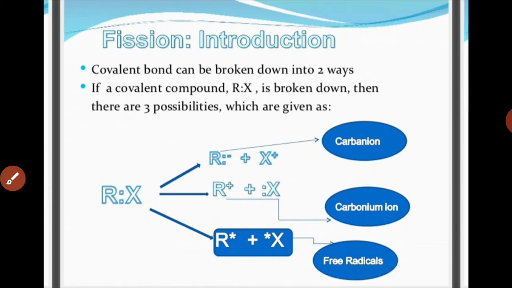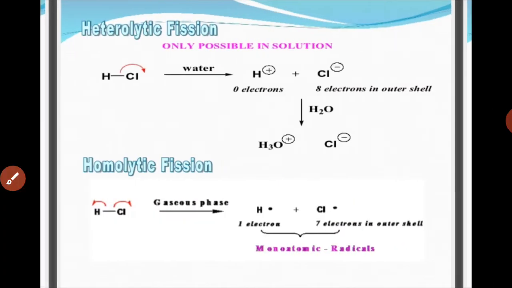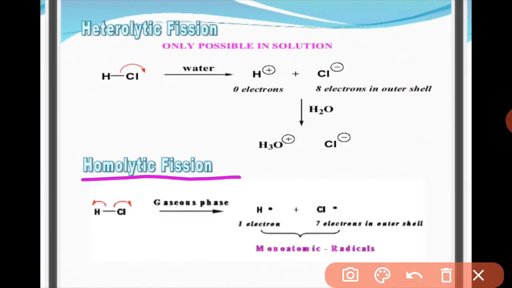But there is a situation when both atoms get an equal share of electrons, one electron each, like an equal distribution, then a free radical will be generated. So free radicals are generated as a result of homolytic fission. Homolytic fission is the one in which both atoms of the molecule get an equal number of electrons, and it is represented by a fish hook arrow, like this kind of arrow. This indicates that one electron is shifted there and one electron is shifted there.